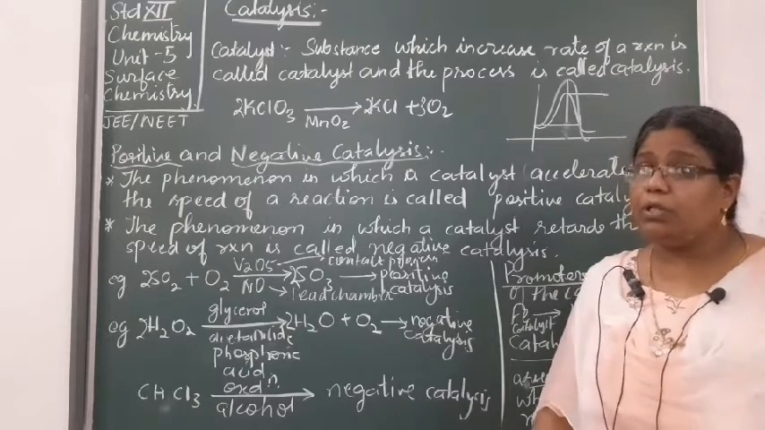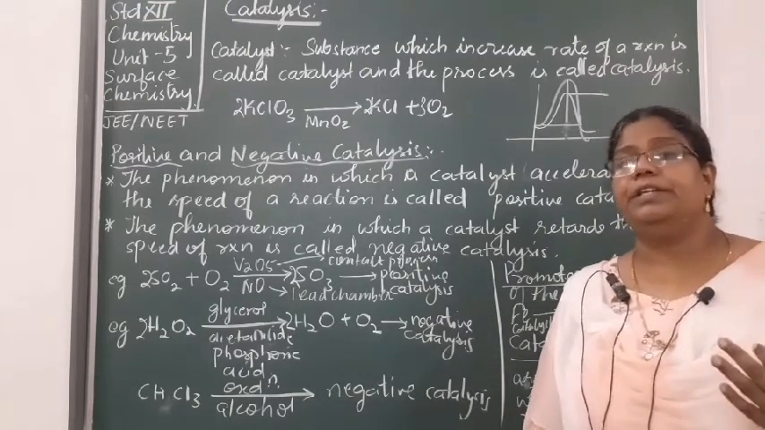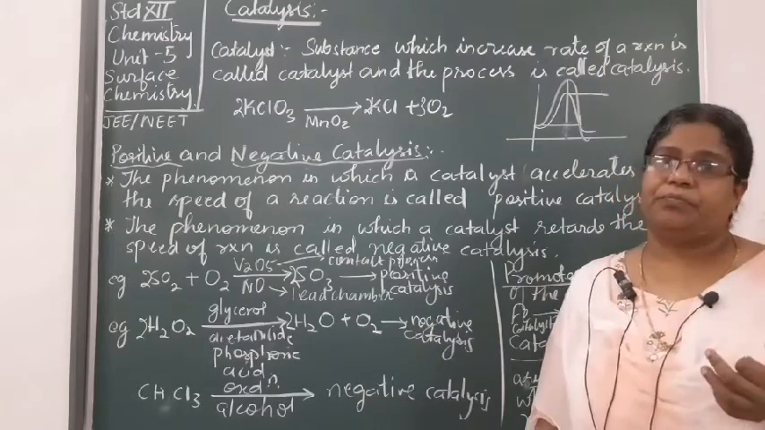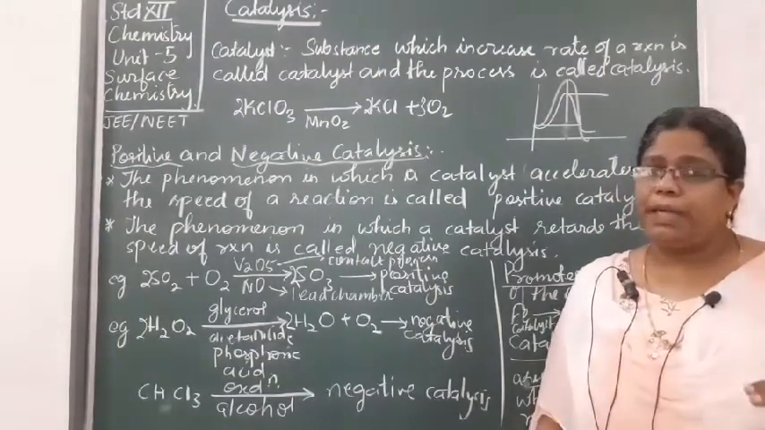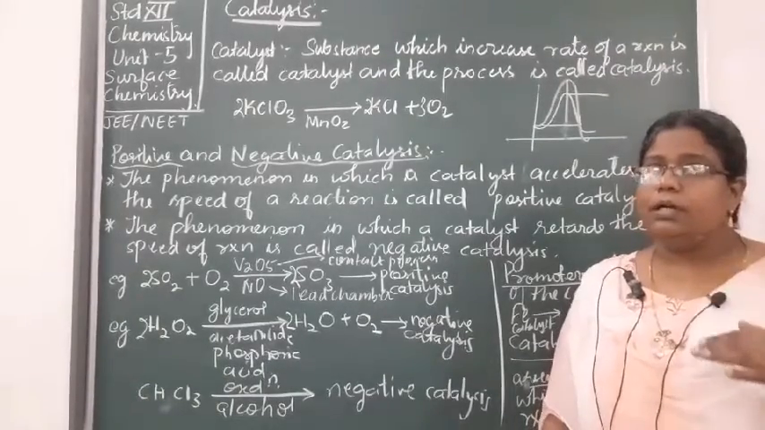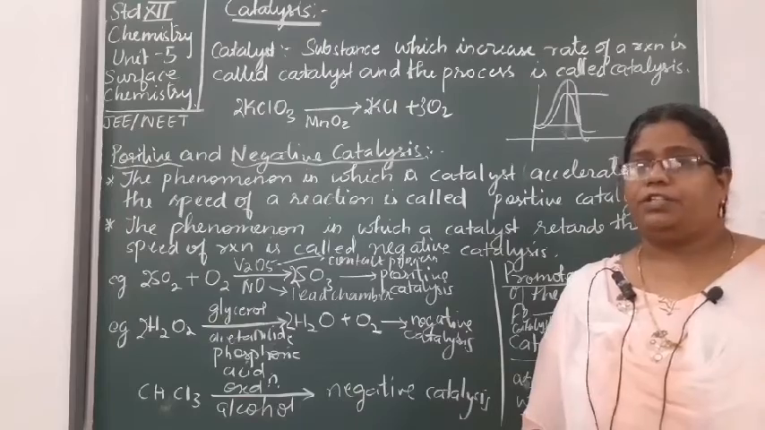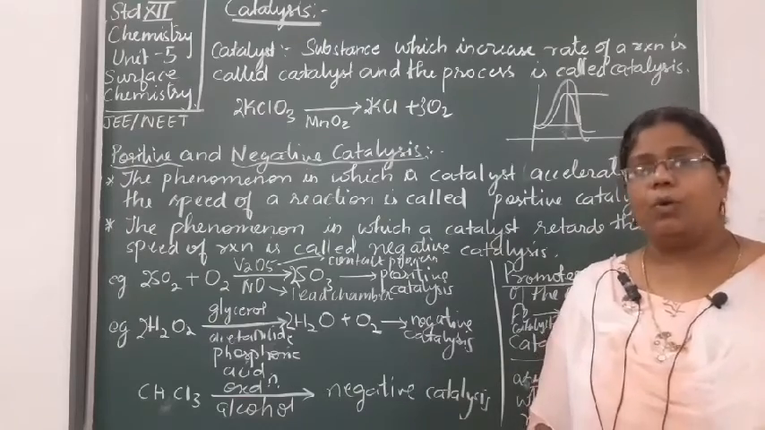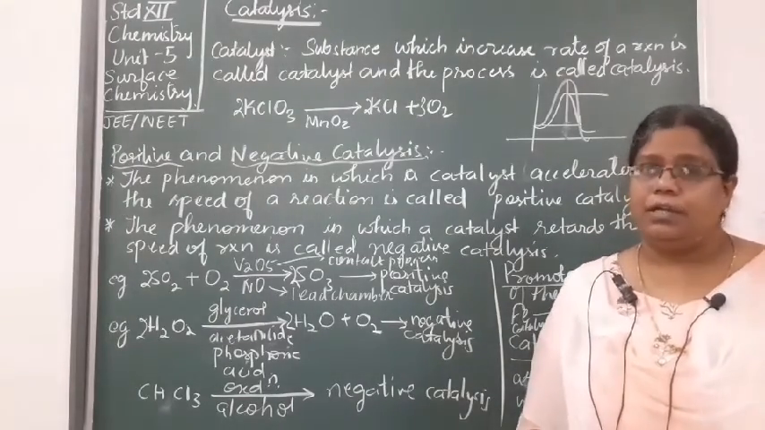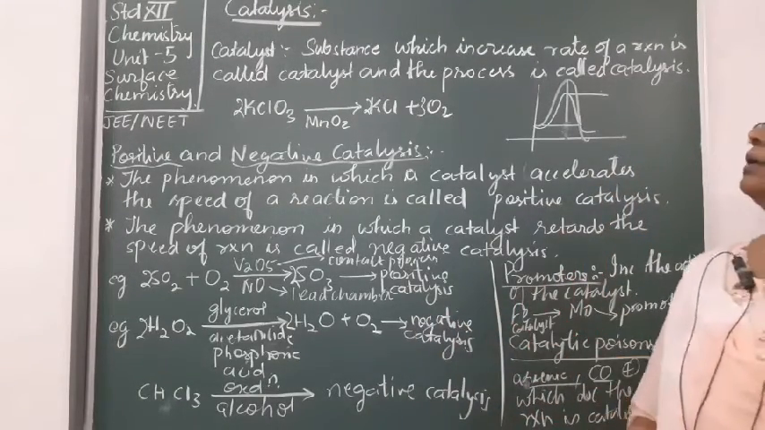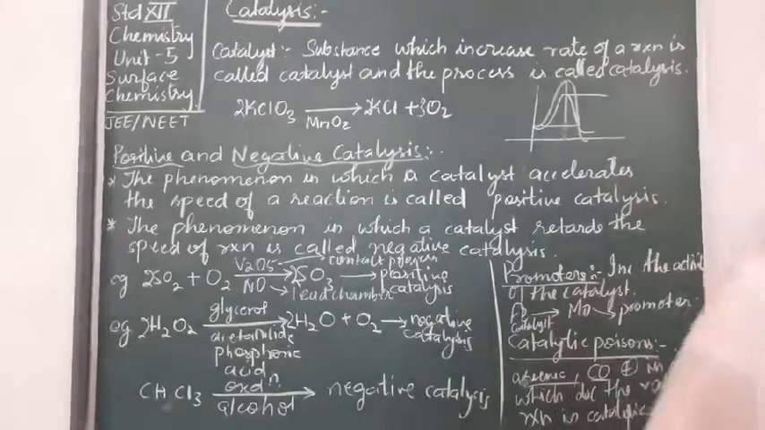Negative catalysis में क्या होता है? वो energy barrier को increase कर देता है, preventing the reaction from moving faster. Okay, so catalyst brings down the energy barrier and thus it increases the rate of the reaction. That is how it works. Okay, so these were the basic things which you should know about the catalyst. Okay, note down everyone.